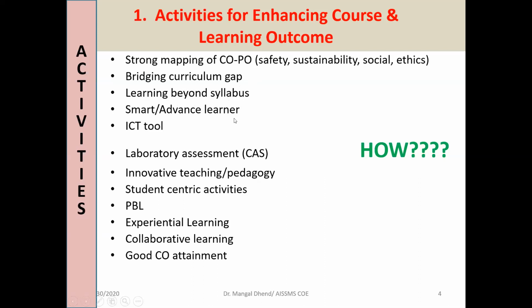Then smart learner, advanced learner, we have to focus on, because your college asks for all these things. Even if your NBA is not done, you might be preparing for NAAC, and all these are required. If NBA is done, you still have to do all these things. You should not say NBA is done, what is the use of that? And if NBA is not done, you also must do that. You might avoid it now, but you have to do it somewhere else. Nobody will be spared from this, because NBA will also become compulsory. So we need to do all these things.